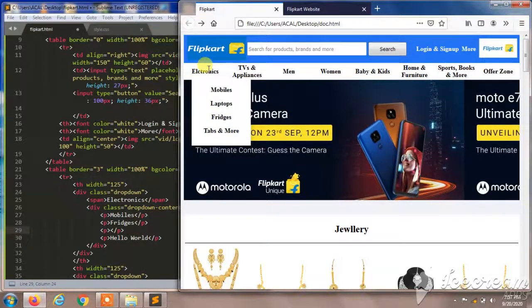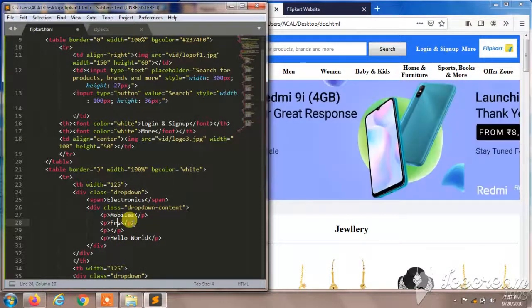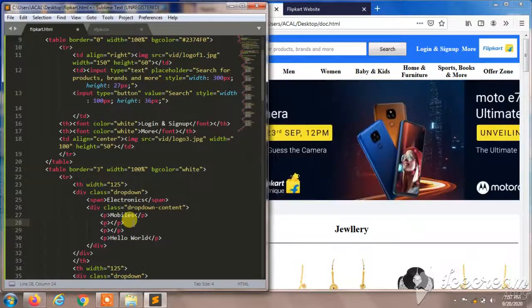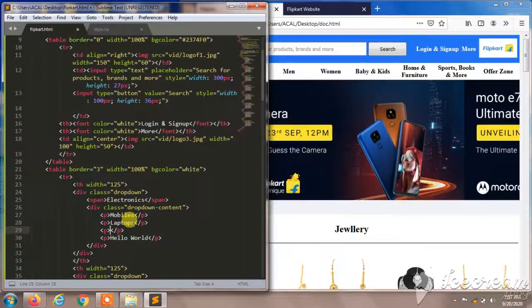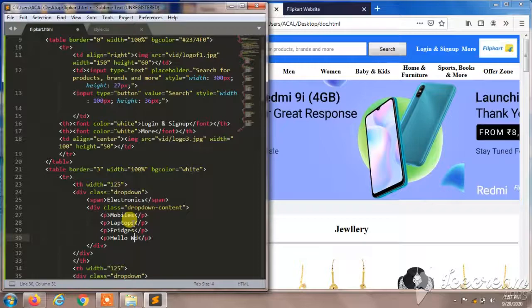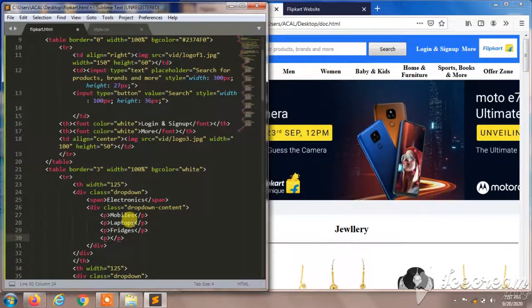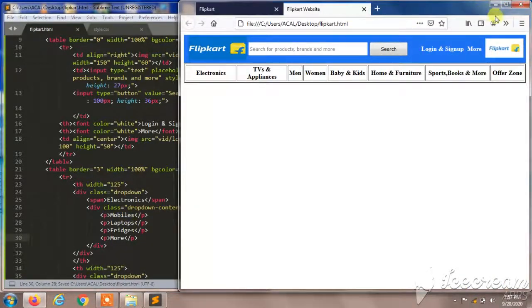and let's see, laptops and fridges and tabs. Yeah, it was laptops, and this will be fridges, and the last will be more. You can change every p value in every section to make the drop down content a little bit easier. And save this and reload this. You can observe mobile, laptop, fridges and more. You can change for all